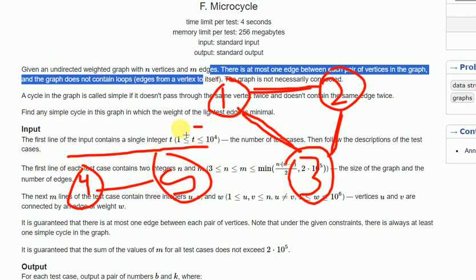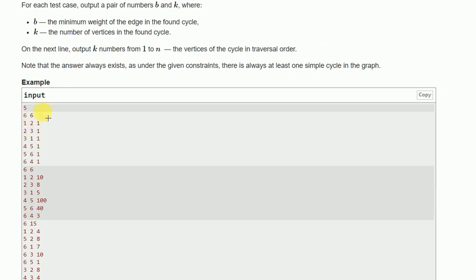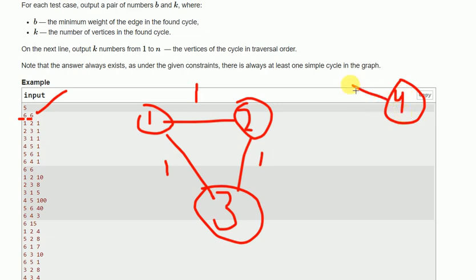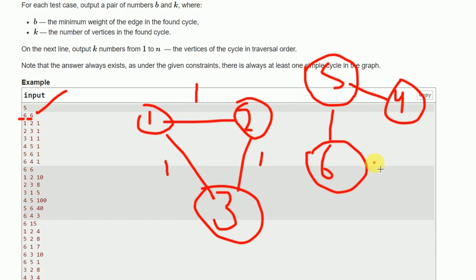The number of input test cases is up to 10 to the power 4. Let me tell you, this is a test case: 6 vertices, 6 edges like that. 1 to 2, 2 to 3, 3 to 1, and the weight of each edge is 1, right? 4 to 5, 5 to 6 and 6 to 4, and the weight of all of these edges is 1.